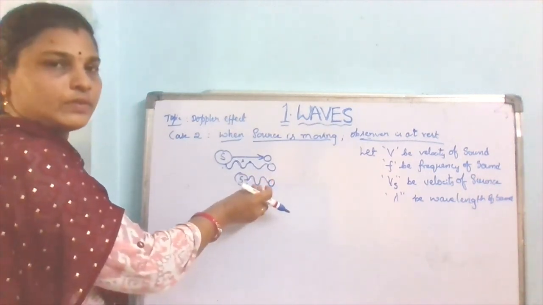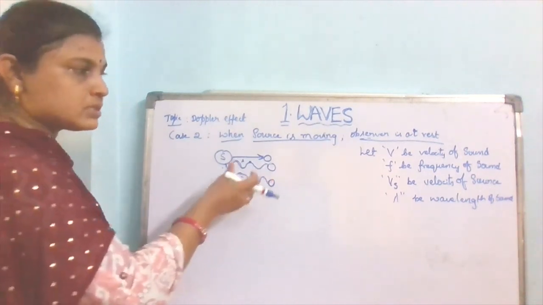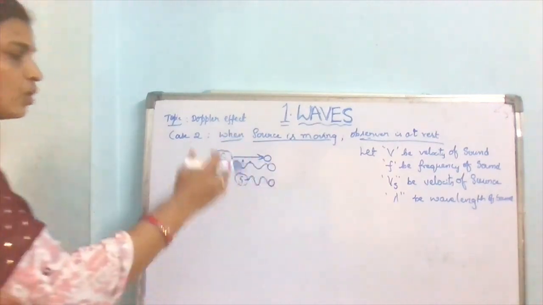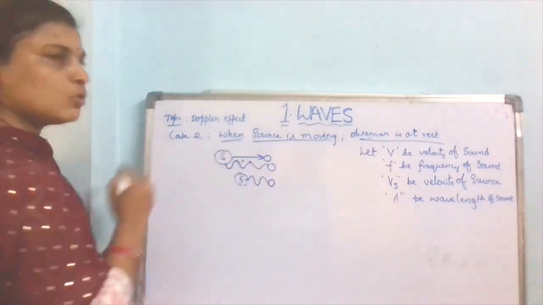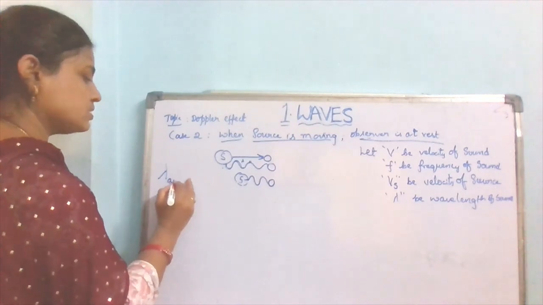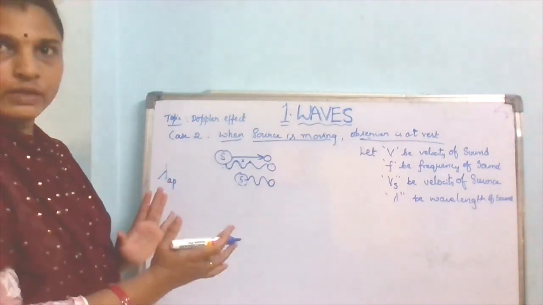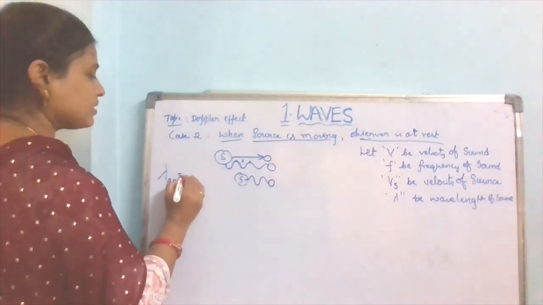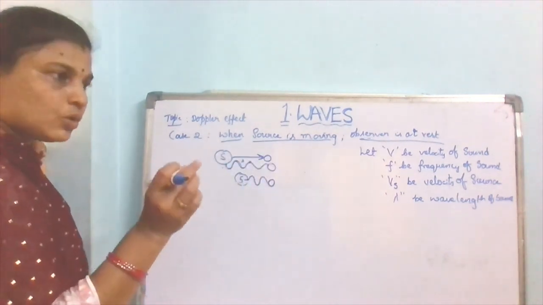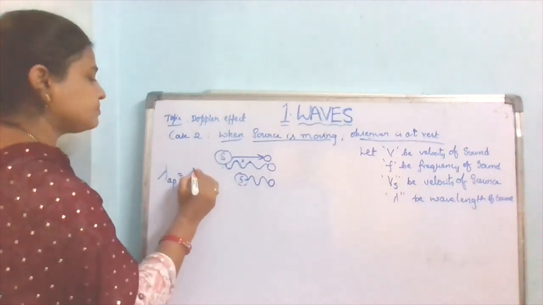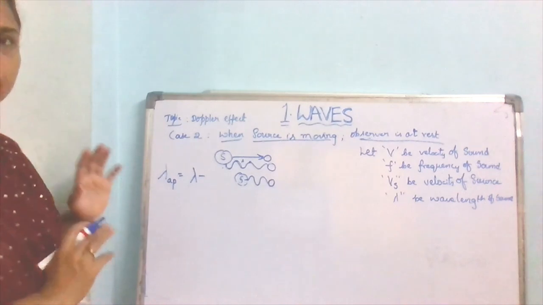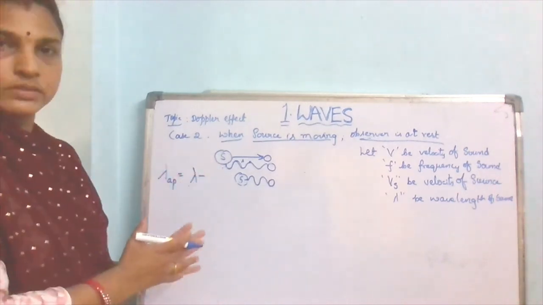So how much it compresses, the change in the wavelength, we have to take. How much does it change while it is going towards the observer? Let us see. The wavelength changes, so we have to take the apparent wavelength. It is going towards the observer, so the wavelength compresses. So the original wavelength, and how much distance it compressed.